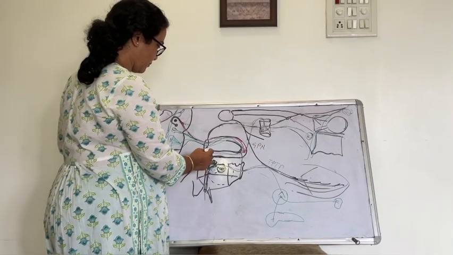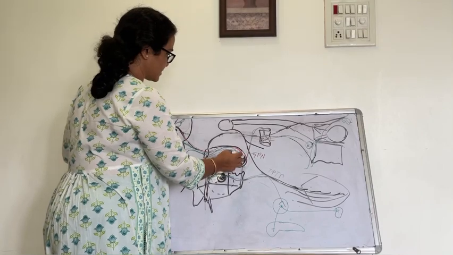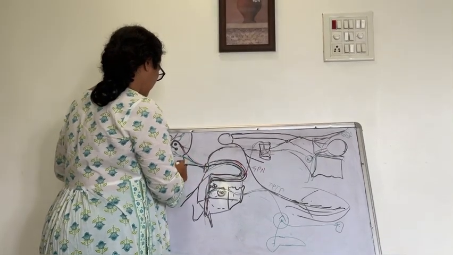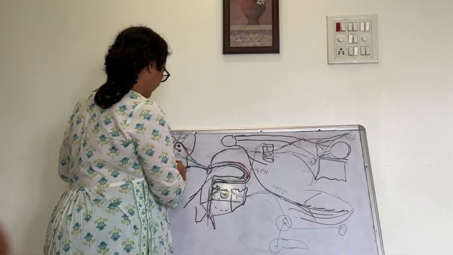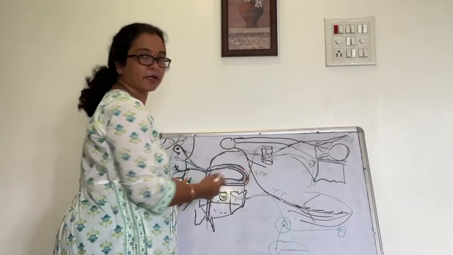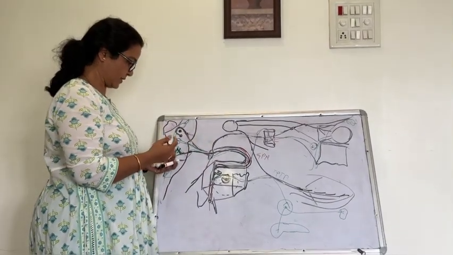Then it goes upward and then forward, and then passing through the geniculate ganglion, they will reach the nucleus of the tractus solitarius. Okay. So these are the taste fibers which are coming from the anterior two-thirds of the tongue towards the nucleus of the tractus solitarius. Okay.